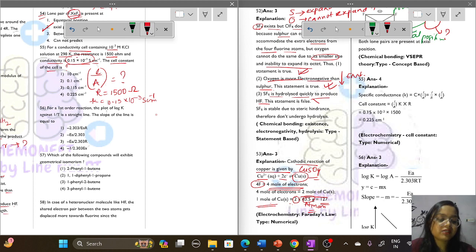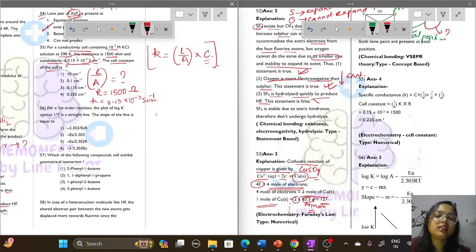So for calculating the cell constant, we can use the formula for specific conductivity. What is the formula of specific conductivity? It is 1 by R into L by A, that is, conductivity.